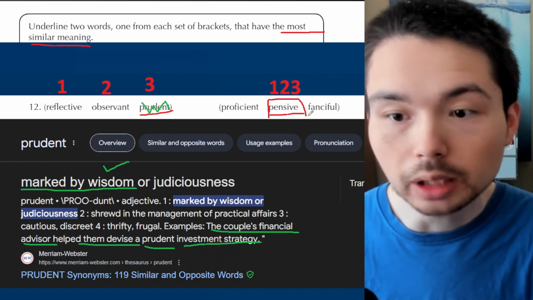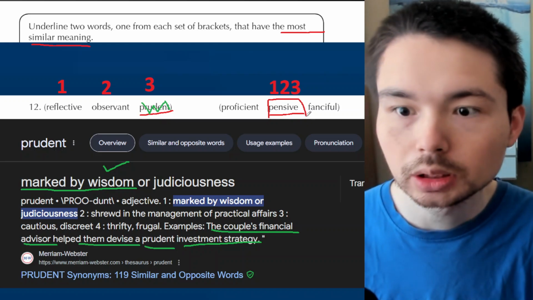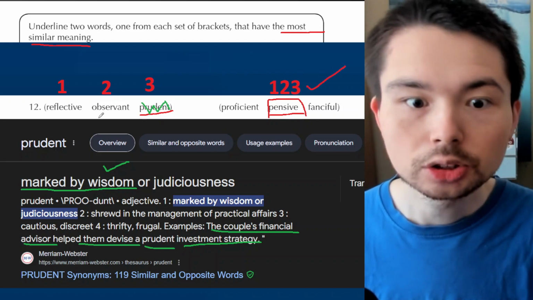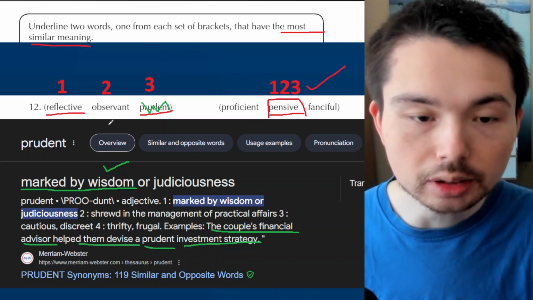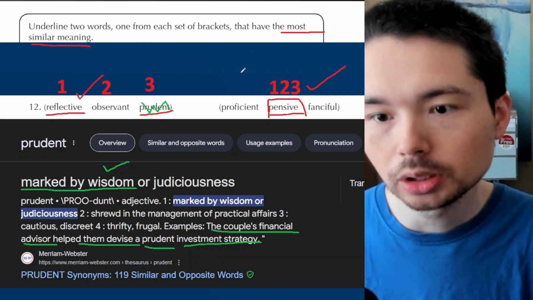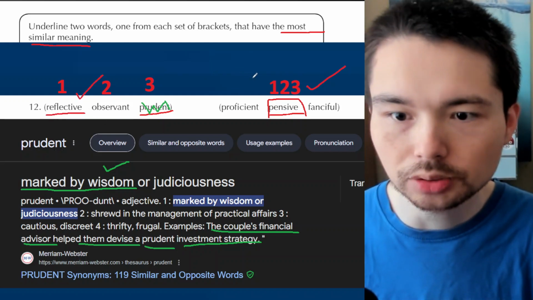Pensive, this word. If it was new for you, that's fine. It means you're thinking for a long time. So that is one word. And here, do you remember the first thing I said? Reflective means you are thinking for a long time. So there we go. That is actually the answer.